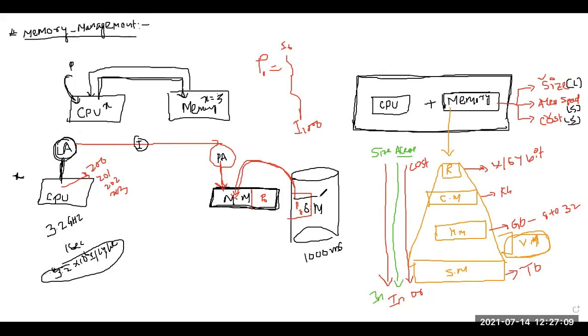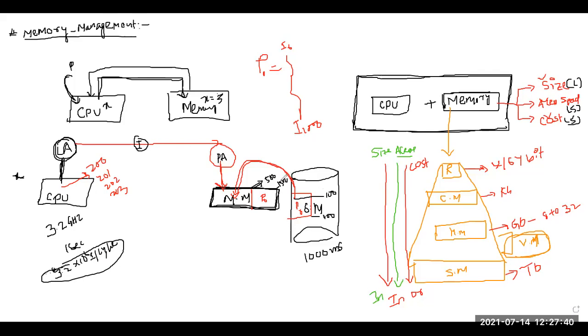Now suppose the starting address of this program is 100, but it is stored in main memory starting from 500. Now if the starting address is 100, what will the last address be? 1100. Yes or no? Because there are 1000 instructions, assuming each instruction is 1 byte. Now where will it be stored? If it starts from 500, it will end somewhere around 1500.